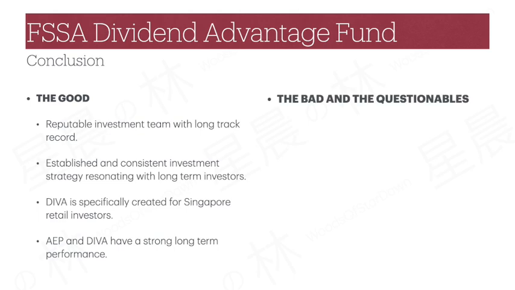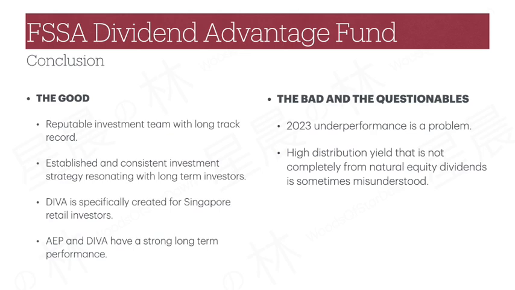Let's talk about the bad and the questionable stuff next. The underperformance in 2023 is obviously a problem. The team did explain on the market conditions and reinforce their convictions in their positions and teams. However, the relatively poor numbers is a key factor that will steer some investors toward the other competitor funds. If possible, it would be good if the team can consider some short-term tactical adjustments the next time some major market events happen again, to try to reduce the drawdown.